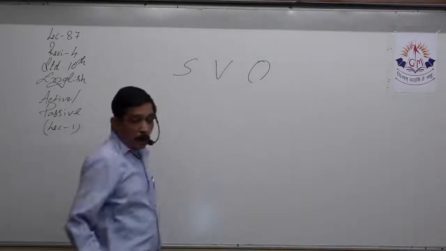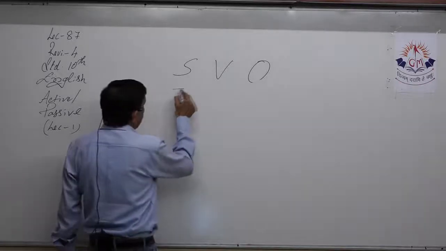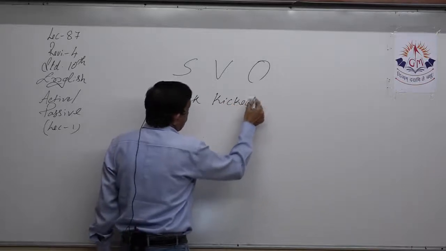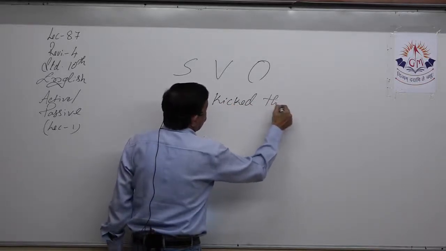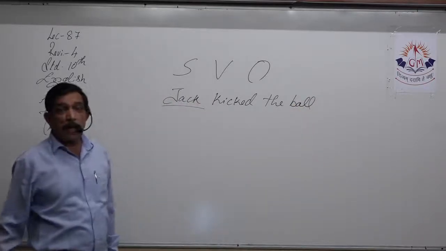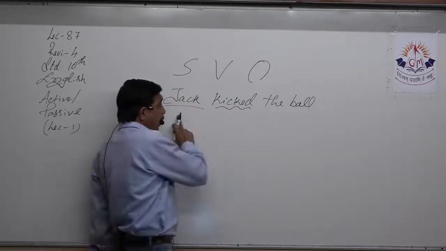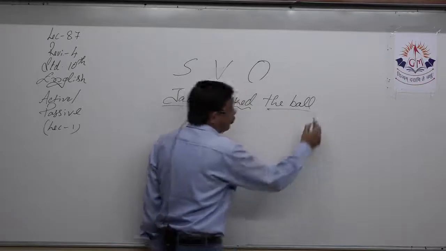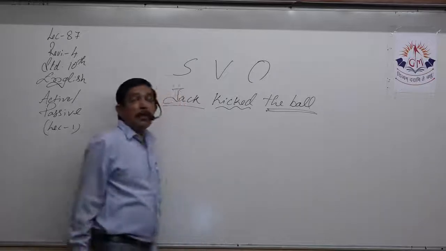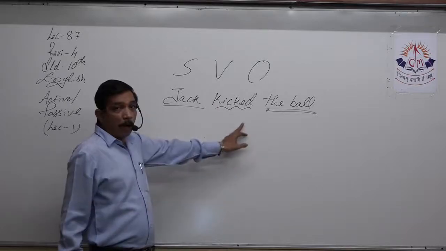How do we know that a given sentence is an active voice or not? We know it by an example. Jack kicked the ball. This is the subject. We are talking about Jack. Jack did what? He kicked. Action taken by Jack. On what? On the ball. Jack is a proper noun, and ball is a common noun. Action is done by Jack of kicking.